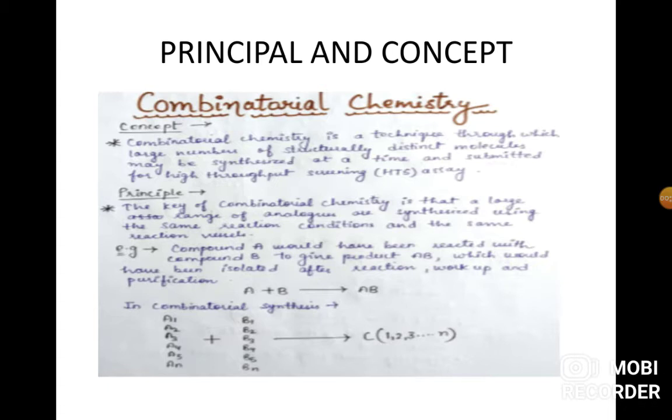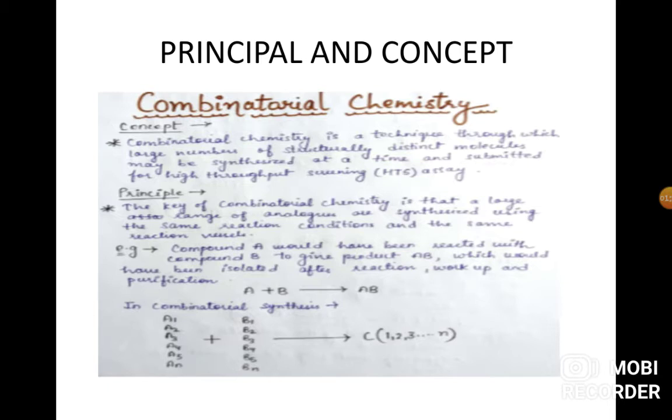What is the principle of combinatorial chemistry? The principle of combinatorial chemistry is based on synthesizing a large number of molecules using the same reaction vessels and the same condition. For example, suppose we can synthesize the product AB by using the reagents A and B.